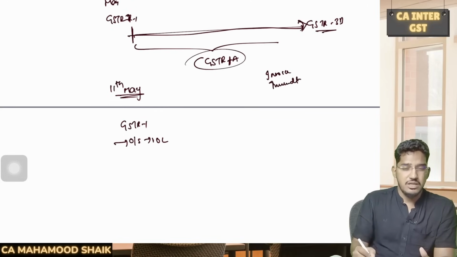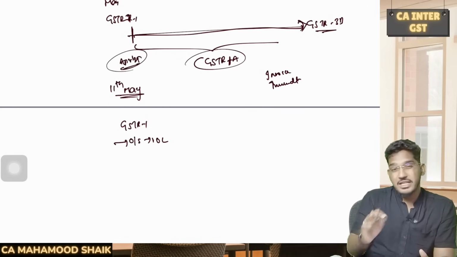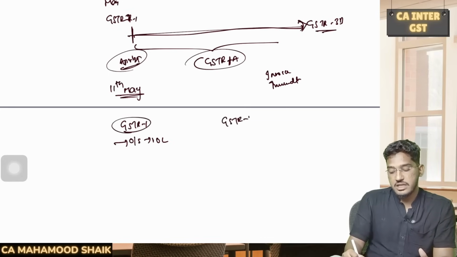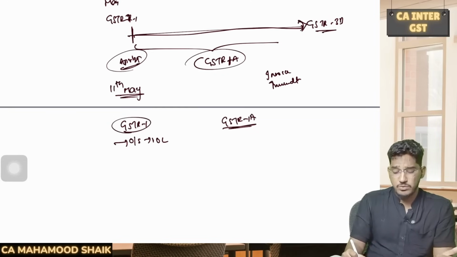I filed my GSTR 1, but I realized that I have made a mistake for the month of April. But I did not file my GSTR 3B yet. So now, in case you want to rectify this error, you can file GSTR 1A. Say for example, I filed my GSTR 1 with 10 lakh rupees, but I forgot to add one more invoice. I will add it in my GSTR 1A.